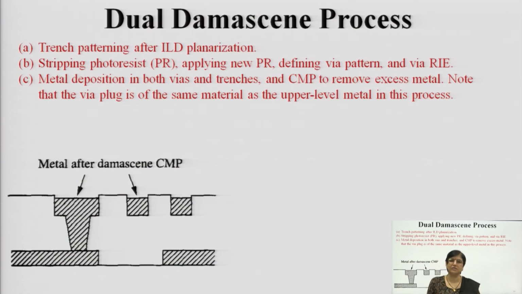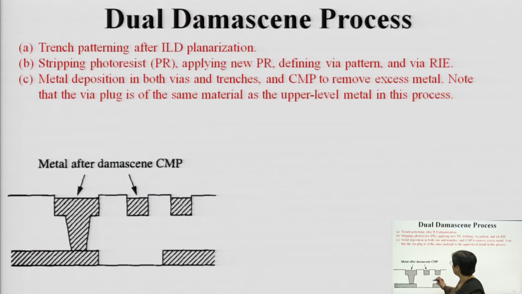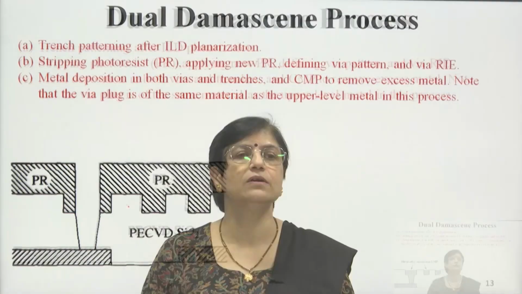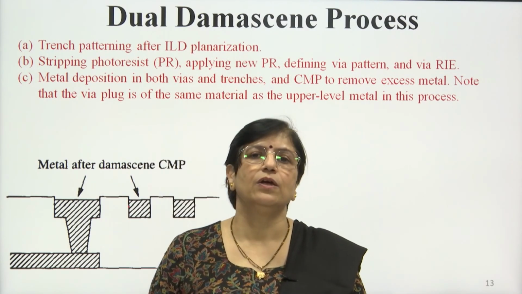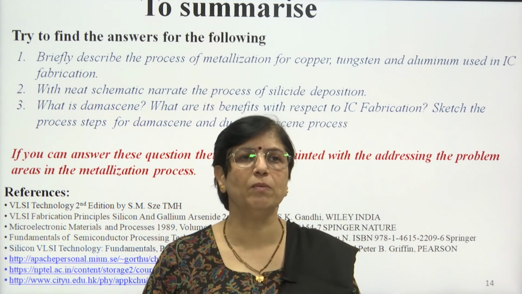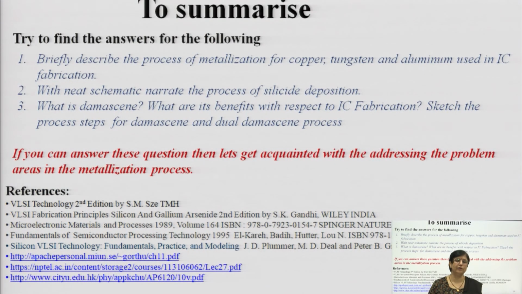This is a very important, advanced process which makes the job very flexible. You carry out polishing, and through trenches also it can be layered. If you are clear with this, we can proceed to the next topic, addressing the problem areas in metallization.